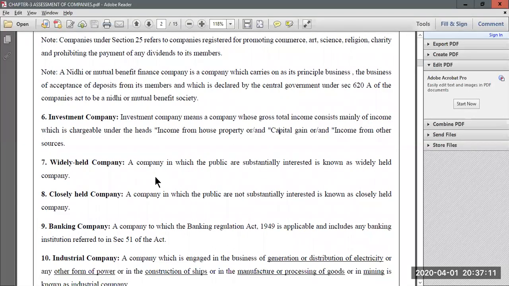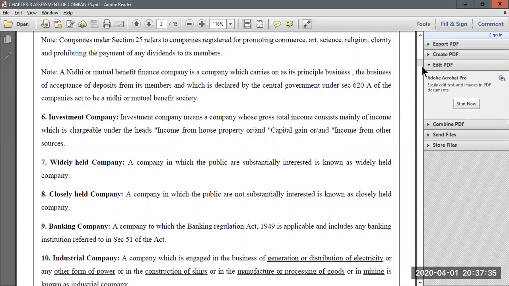Now again, the next type of company is the closely held company. These are certain companies in which the public are not substantially interested. They are called closely held companies. In simple words, widely held companies are those public companies whose shares will be listed on the stock exchange, and closely held companies will be small private limited companies.